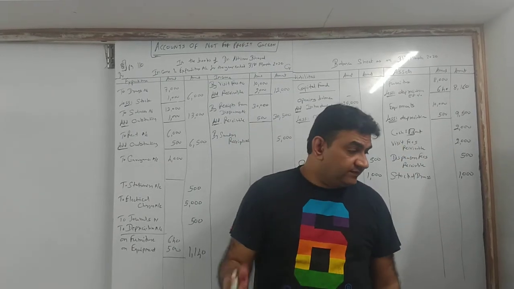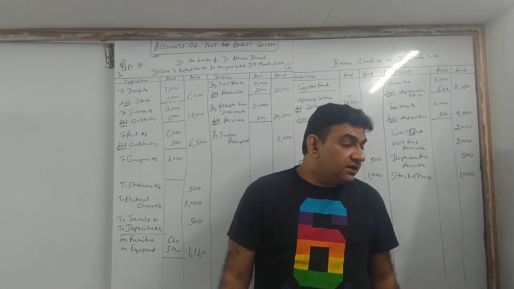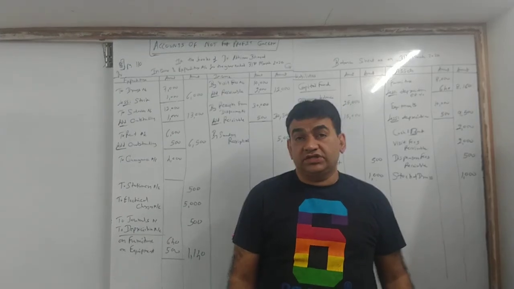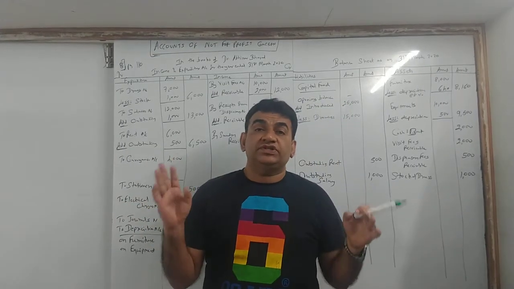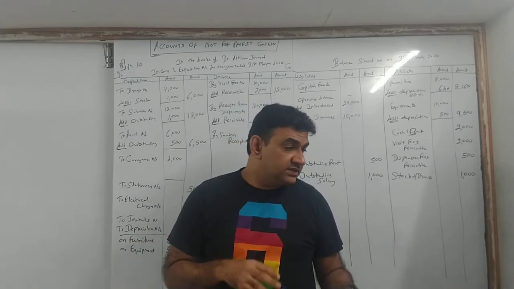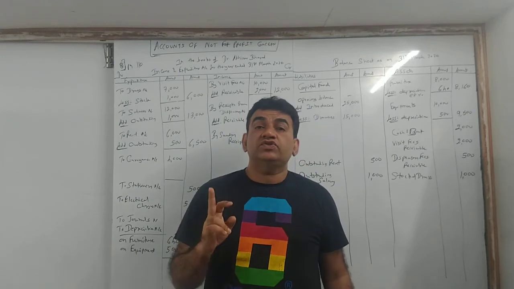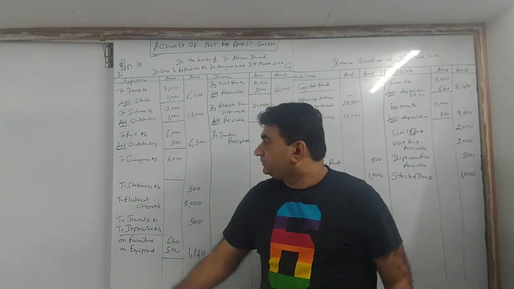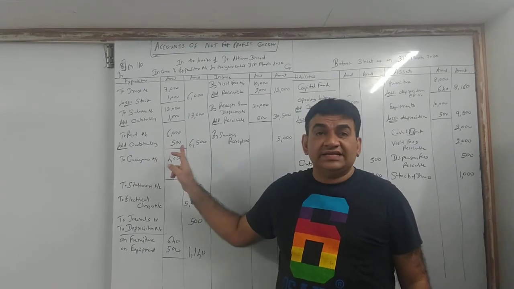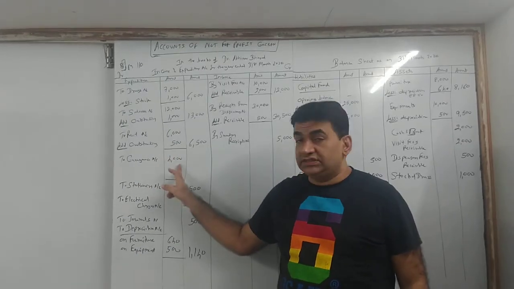Clear with this, guys? Last adjustment. Conveyance includes 40% for domestic, that is personal use. Domestic means personal use. We discussed drawings right now. That means this 4,000 of conveyance is what the doctor has spent on traveling.